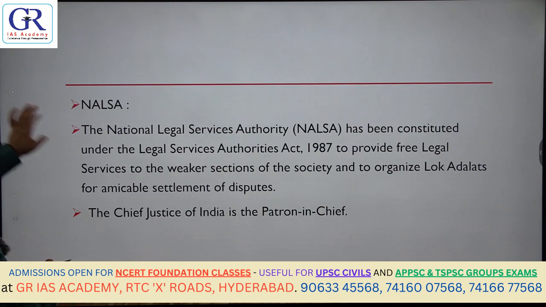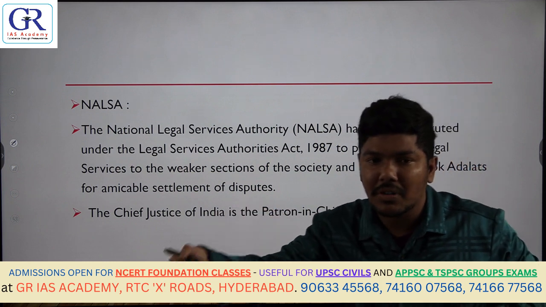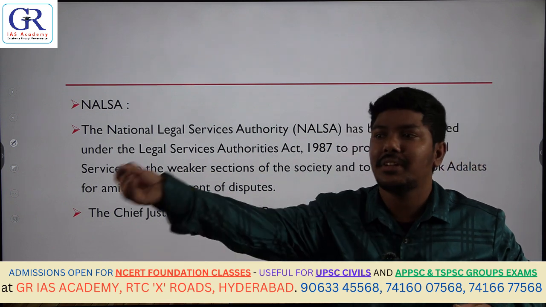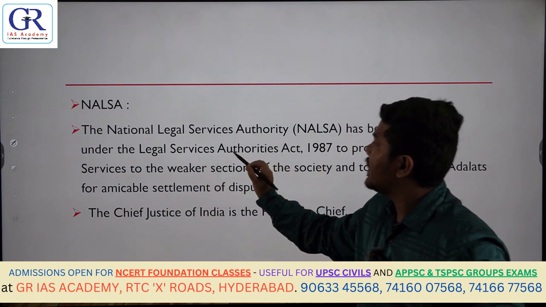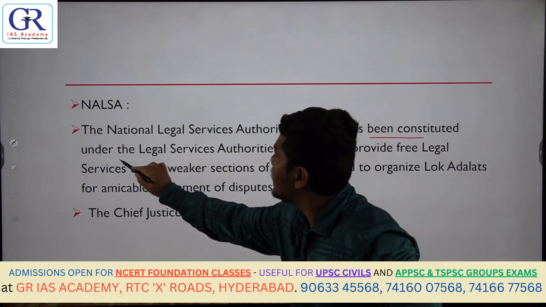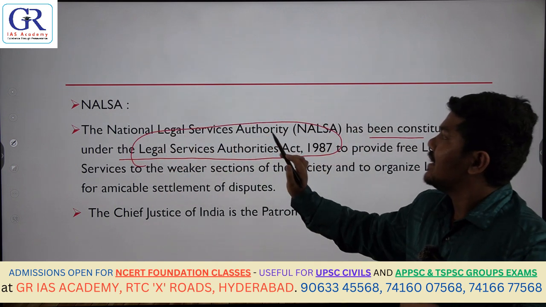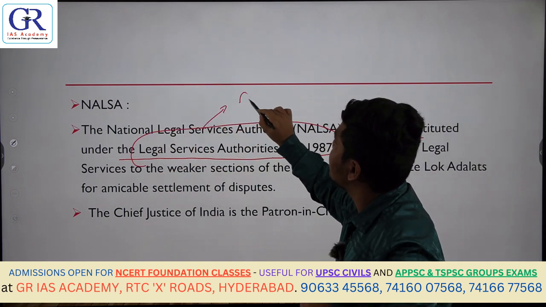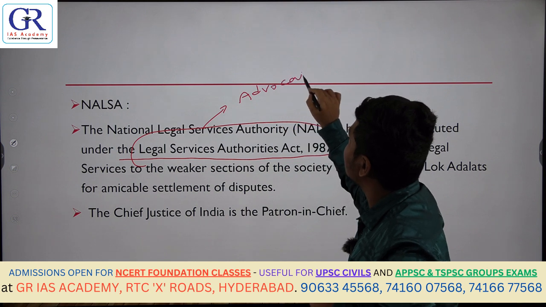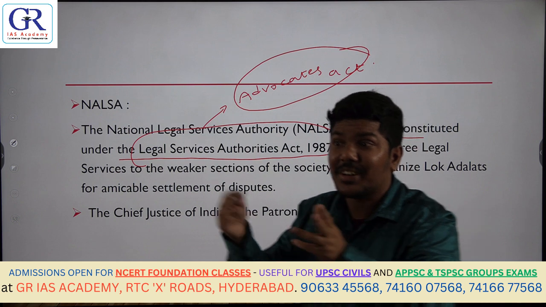Some other important questions from NALSA. Consider the following statements about the National Legal Services Authority. That is how they will frame the questions. Accordingly, the first important point is that it has been constituted under the Legal Services Authorities Act 1987. They will tweak the statement and say it was constituted under the Advocates Act.